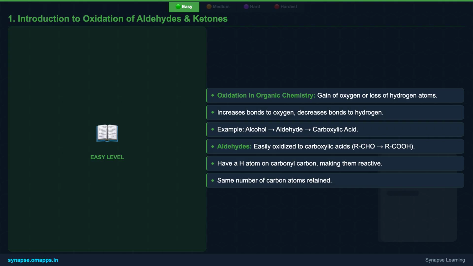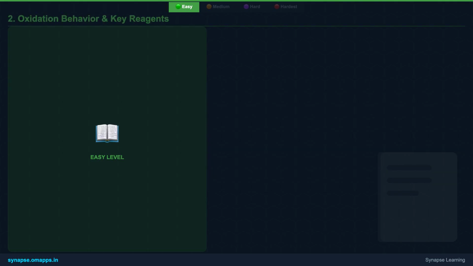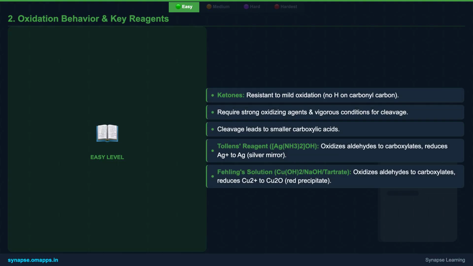Aldehydes, with their unique structure having a hydrogen atom directly on the carbonyl carbon, are very eager to undergo this transformation. They readily gain an oxygen to become carboxylic acids, keeping their carbon chain intact. This ease of oxidation is a defining characteristic of aldehydes. On the other hand, ketones are quite stubborn. They lack that special hydrogen atom on the carbonyl carbon, making them much more resistant to oxidation under mild conditions.